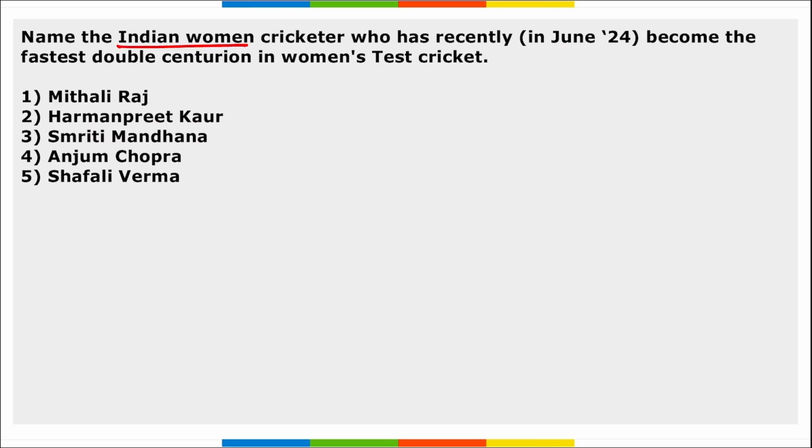Next, name the Indian women cricketer who recently became the fastest double centurion in women's Test cricket. Shefali Verma became the fastest double centurion in the history of women's Test cricket. Shefali recorded the feat during the Test against South Africa in Chennai, Tamil Nadu. She is 20 years of age.